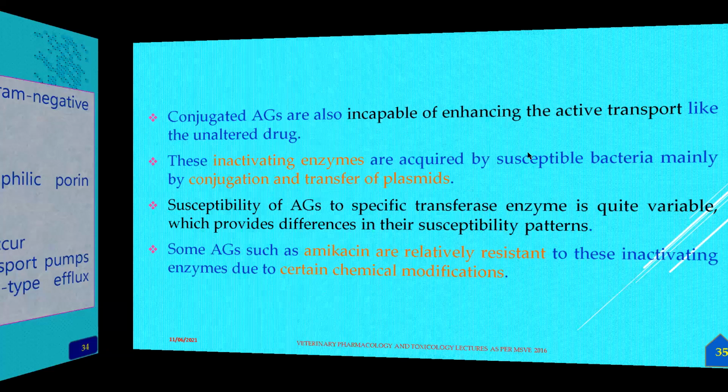And the conjugated aminoglycosides are also incapable of enhancing the active transport, and the drug is altered. The aminoglycosides are conjugated with a bacterial secreted substance and are unable to enter inside the cell. And these inactivating enzymes are acquired by specific bacteria, mainly by conjugation and transfer of the plasmid.